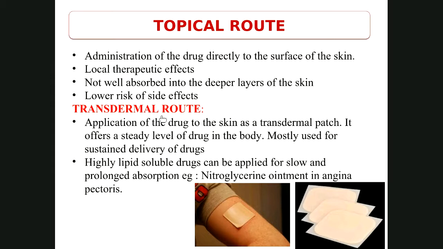Transdermal route. This is application of the drug to the skin as a transdermal patch. Nicotine patches are used for people who are struggling to stop smoking, and nitroglycerin ointment patches are used in people who might suffer from chest pain. Okay, so what is the function of these patches? It causes the release of the drug at a steady, constant level into the body, so it is known as sustained delivery.